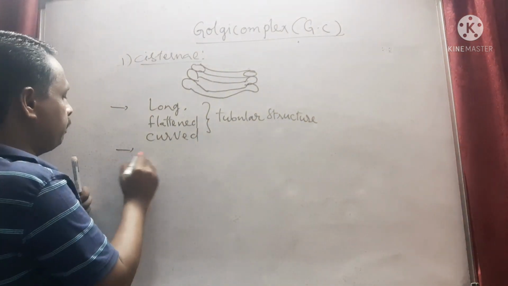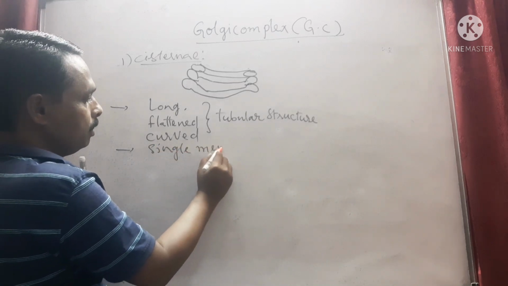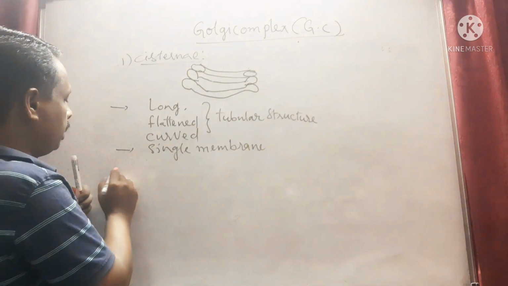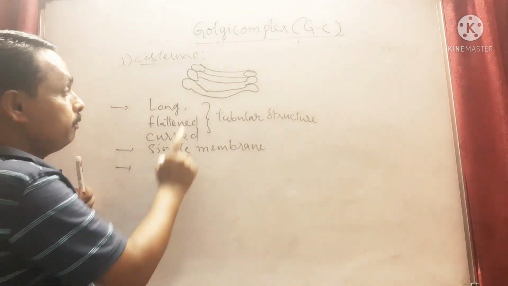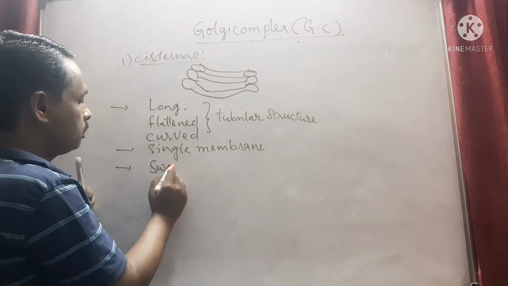And they are covered by a single membrane with swollen ends.